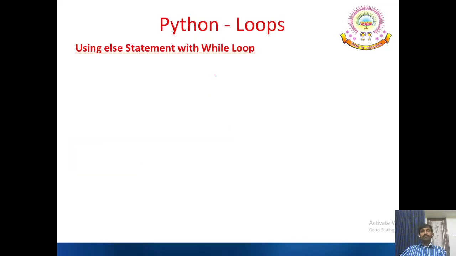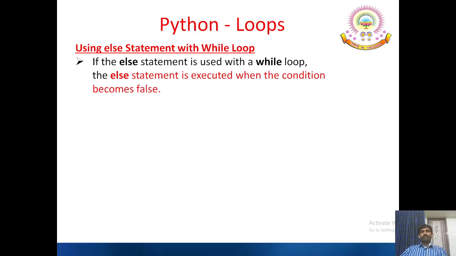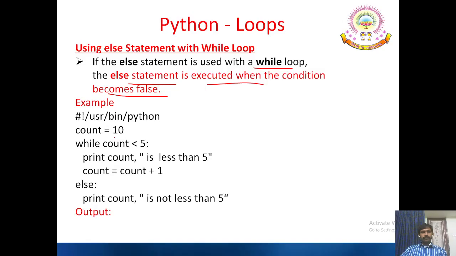Using else statement with while loop. This is another important change in Python. If the else statement is used with a while loop, then the else statement is executed when the condition becomes false. So when the condition is false, the else part is executed. See that: count equal to 10. 10 less than 5 is false.